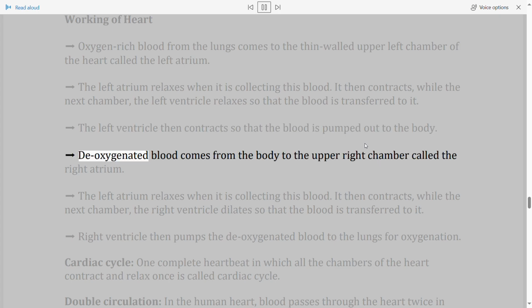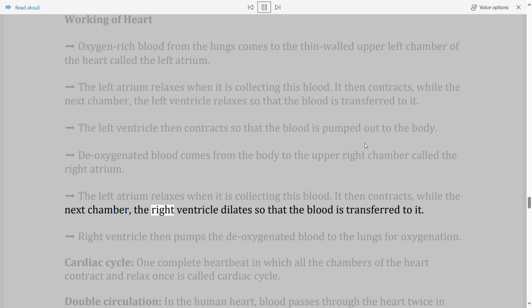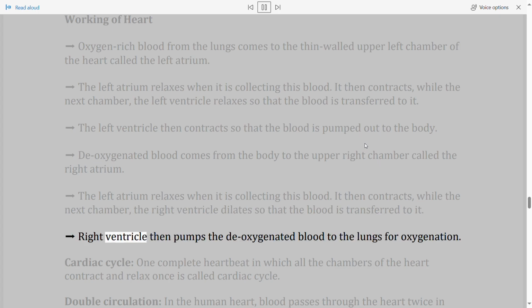Deoxygenated blood comes from the body to the upper right chamber called the right atrium. The right atrium relaxes when it is collecting this blood. It then contracts, while the next chamber, the right ventricle, dilates so that the blood is transferred to it. The right ventricle then pumps the deoxygenated blood to the lungs for oxygenation.